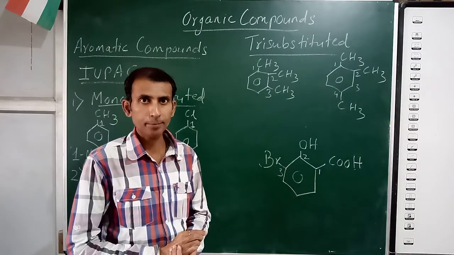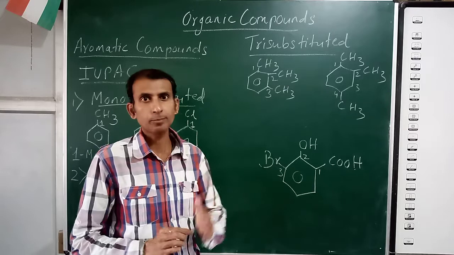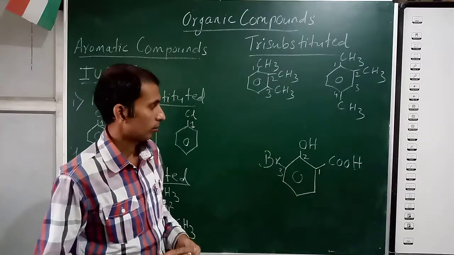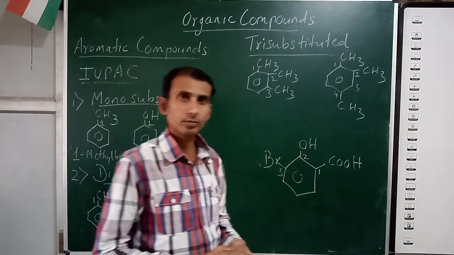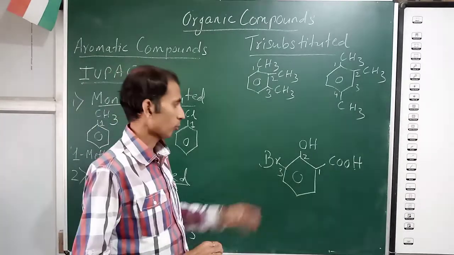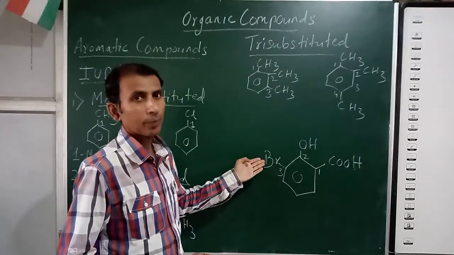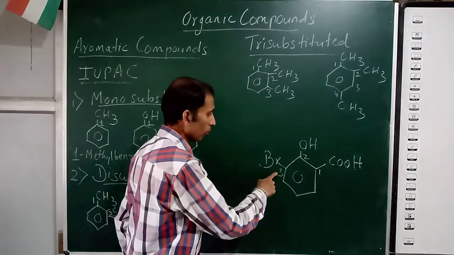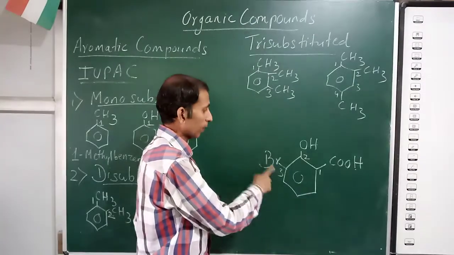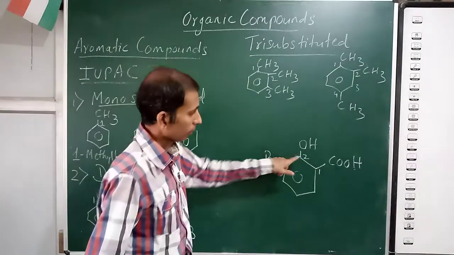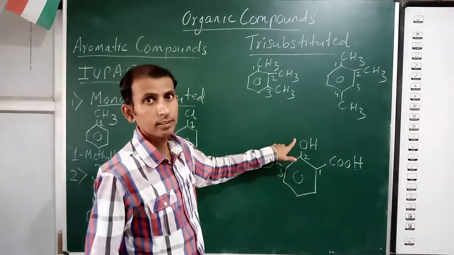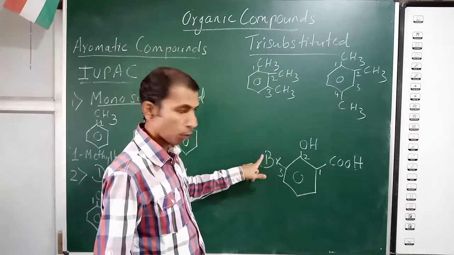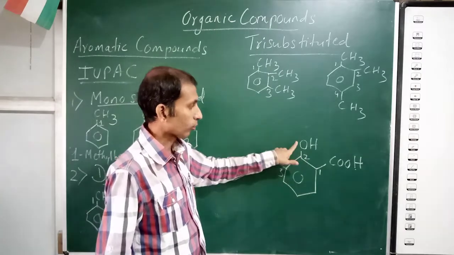Okay, then you will get the IUPAC name for this compound. This is the lowest priority group, that's why I have to write 3 bromo, 2 hydroxy.